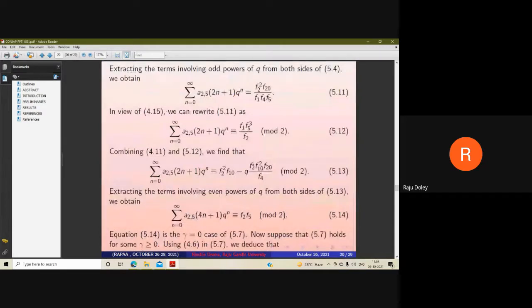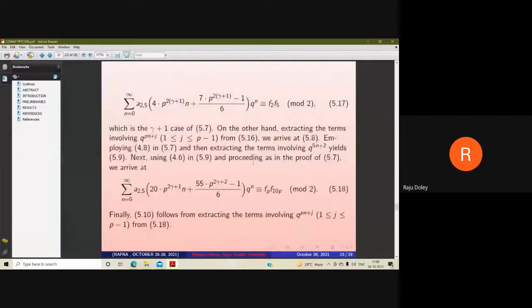The proof of this result is like extracting the terms involving odd powers of q from the above equation number 5.4, we obtain equation number 5.11. And using the lemma discussed in the preliminary section, we obtain equation number 5.2. Again, using the same lemmas and identities, we will get our result.